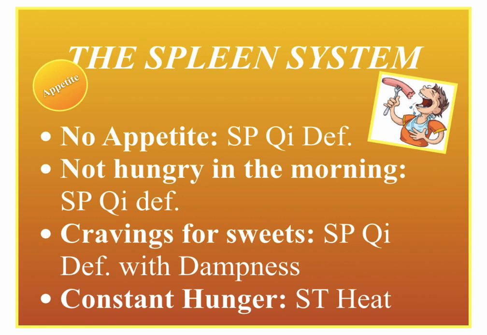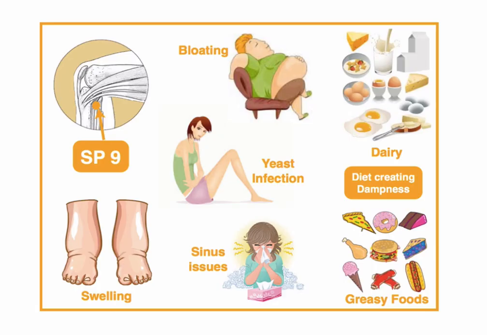And if someone is constantly hungry, all the time, they want to eat everything in the kitchen sink, that's usually a stomach heat. I put it in there, even though we haven't talked about the stomach yet, and that's a different video. I wanted you to see that if you're constantly hungry, it's like you're feeding the fire, right? You need to put more logs and the fire keeps going, and the more you eat, the more you're hungry. So that's usually a stomach heat. All right? Hopefully that helps.